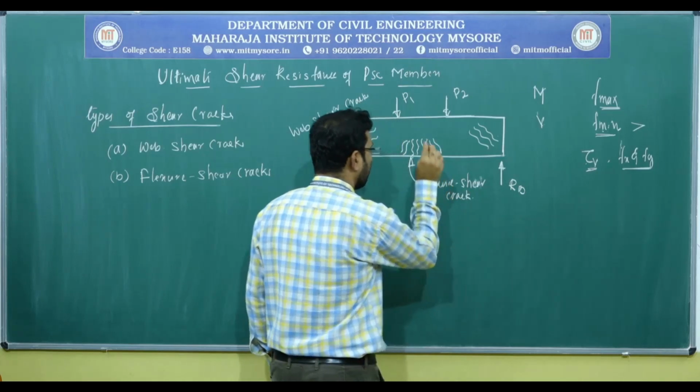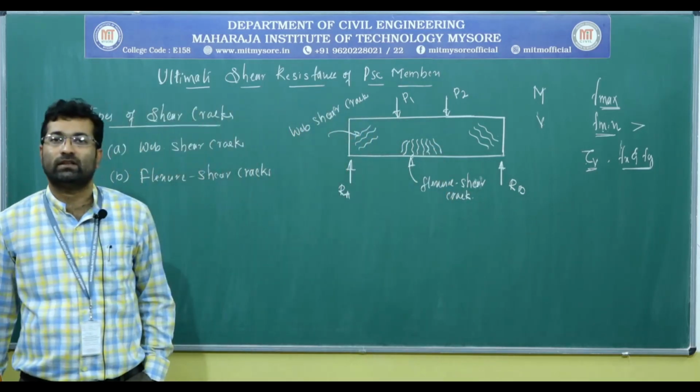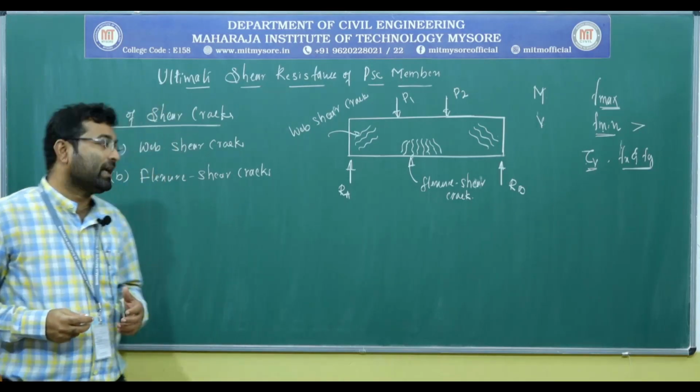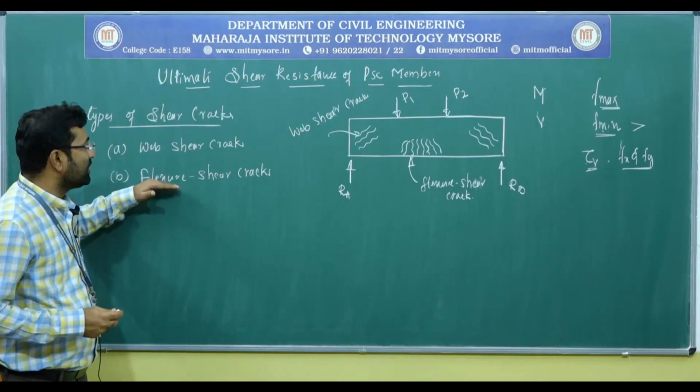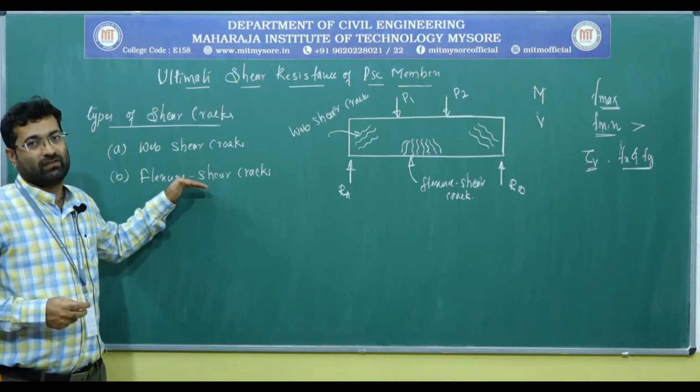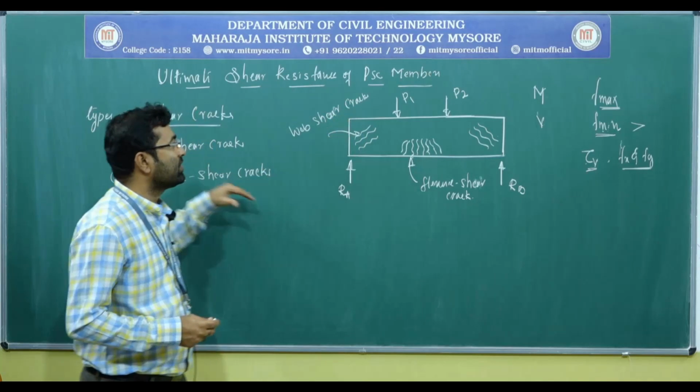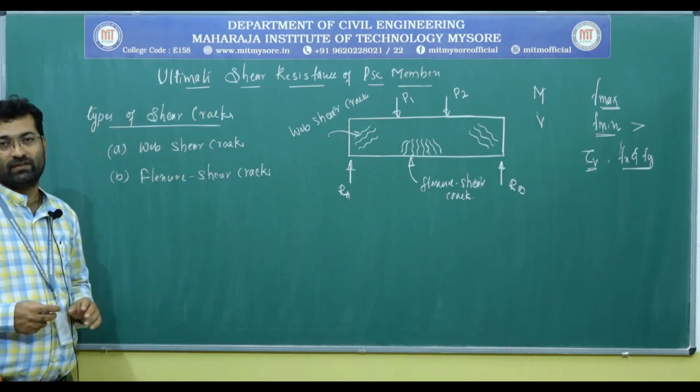So these cracks will develop because of the combined effect of shear as well as flexure, whereas these web shear cracks are purely because of the shear stresses.